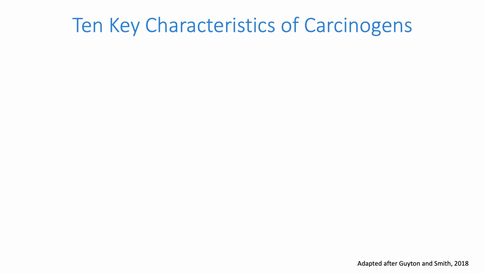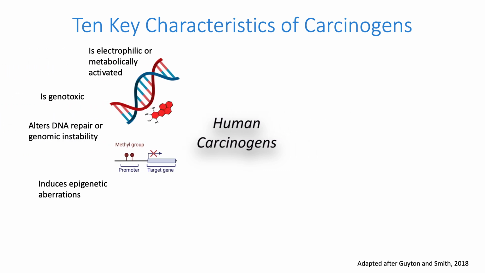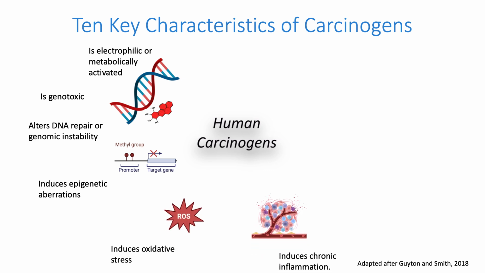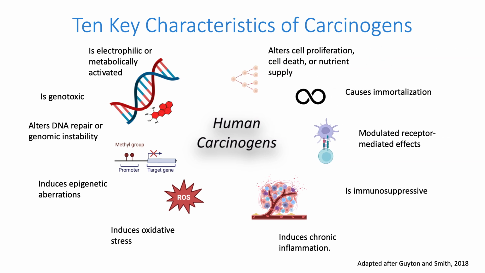This has led to a more comprehensive perspective called the key characteristics of chemical carcinogenesis. Here we show on the left those characteristics that involve change of DNA sequence or regulation, and here at the bottom of the slide, oxidative stress and inflammation, and along the right-hand side, we consider activities that disrupt normal cell growth or senescence signaling pathways.